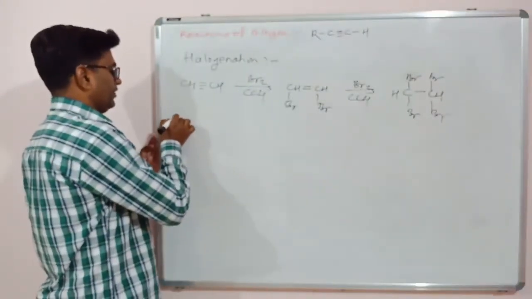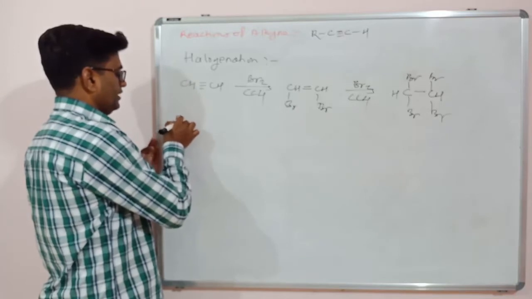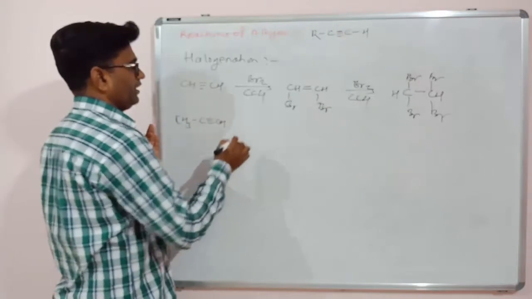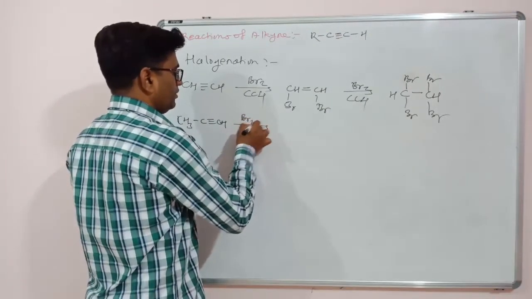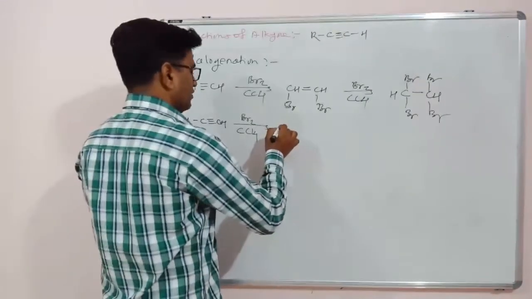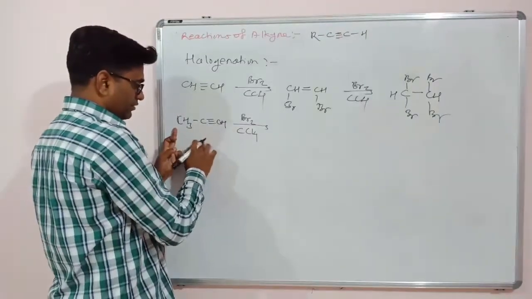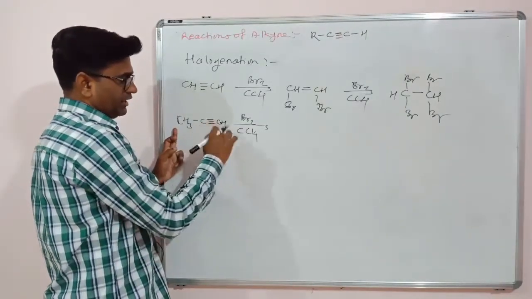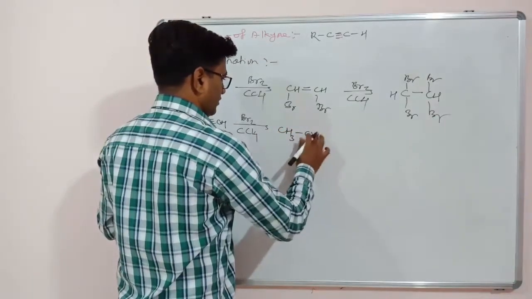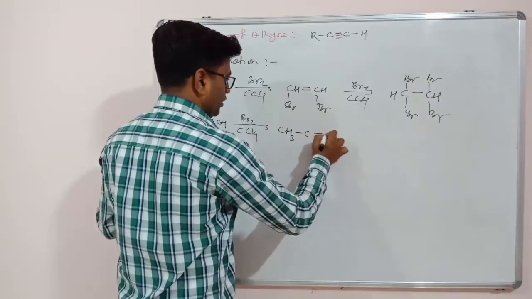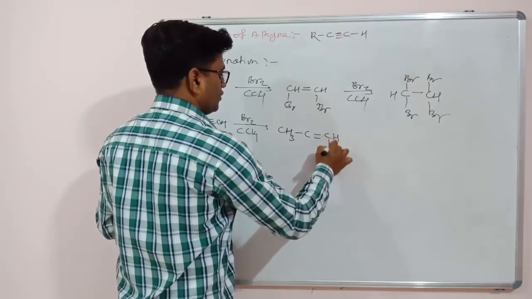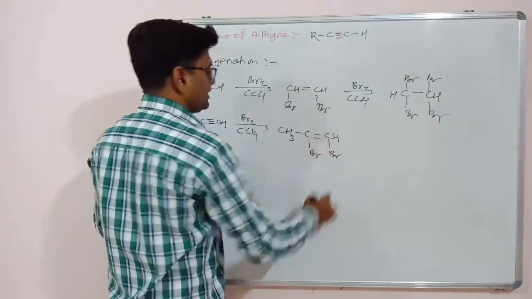For example, propyne, CH3 C triple bond CH. If we are using Br2 in CCl4, then what will happen? There is a first addition of Br2, so one Br will come over here, one Br will be here. The triple bond is converted to the double bond. So the product will be CH3 C double bond CH, here will be Br and here will be the second Br.